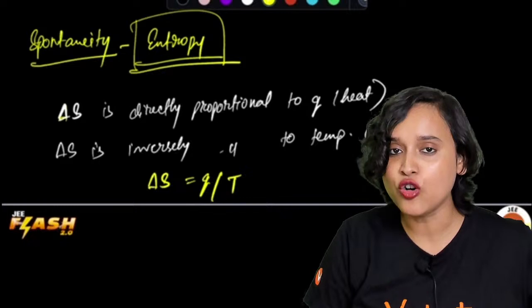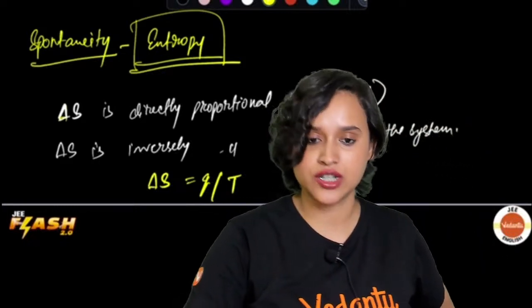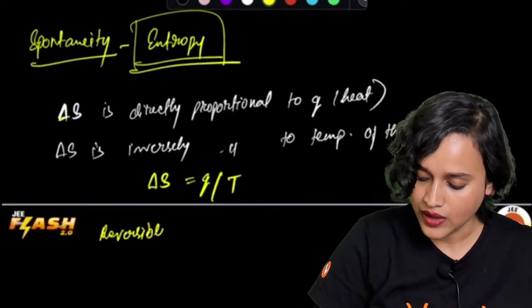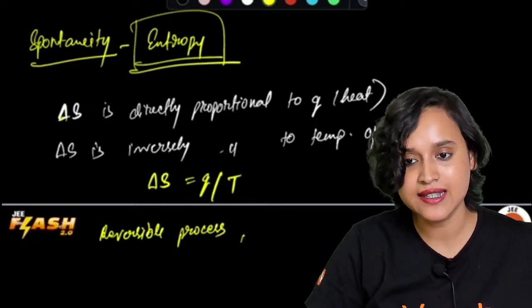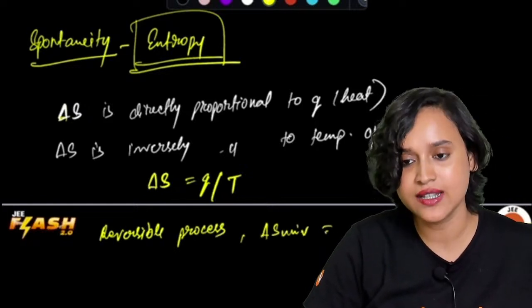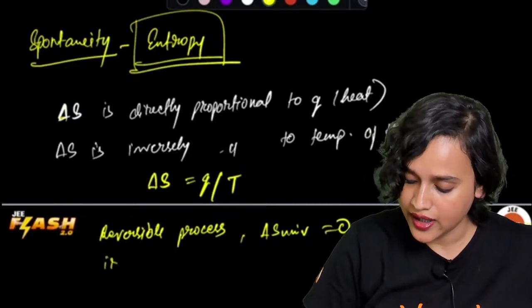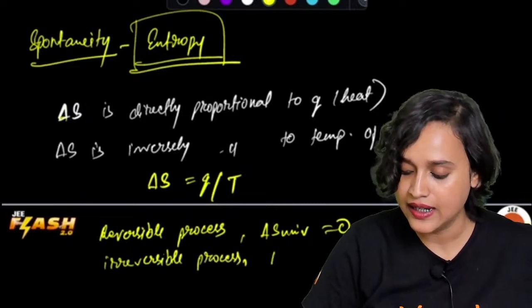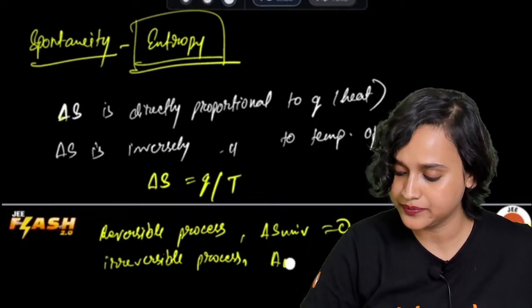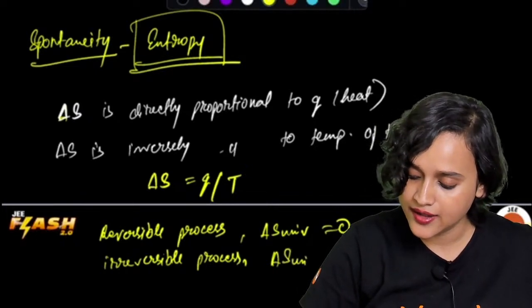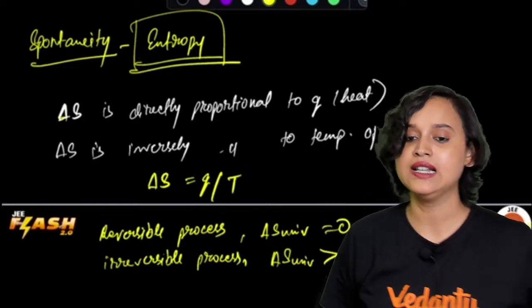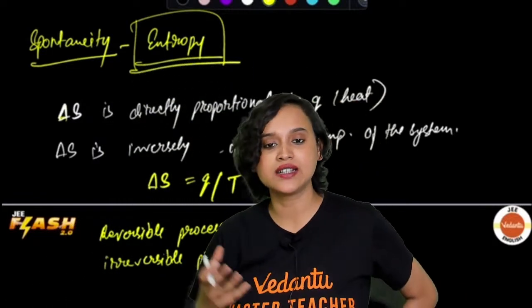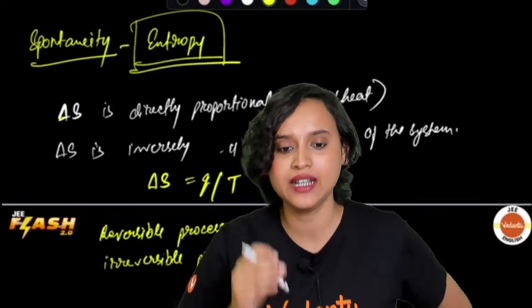Chalo. Now entropy for reversible and irreversible processes, everybody. For a reversible process, delta S of universe is equal to 0. And for an irreversible process, delta S of universe is greater than 0. All right. And under isothermal conditions, delta U is equal to 0 for both reversible and irreversible processes.